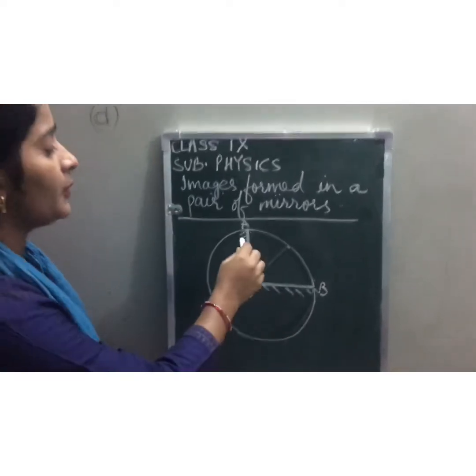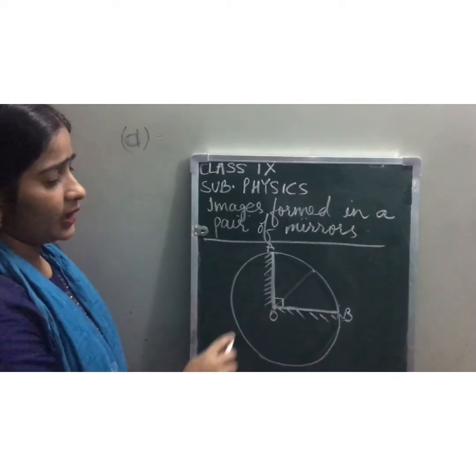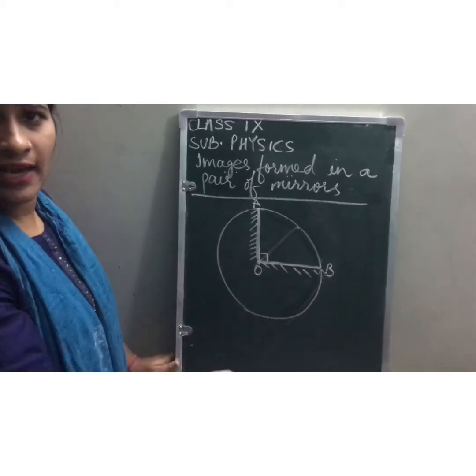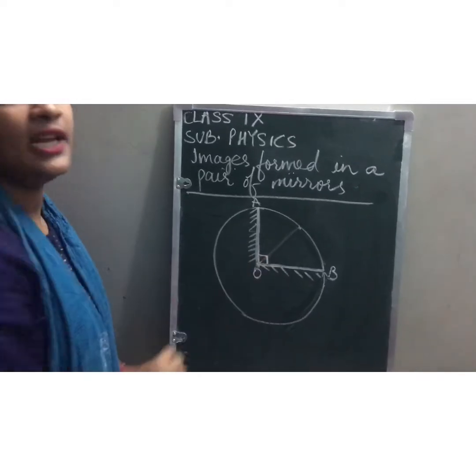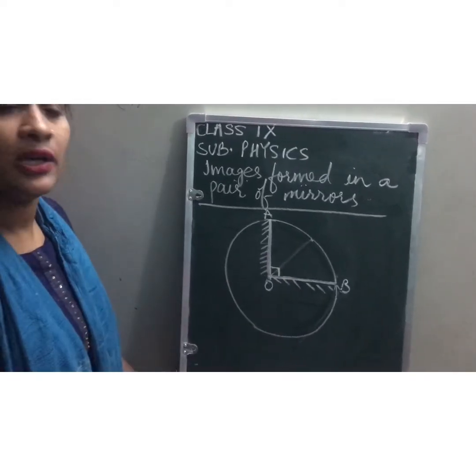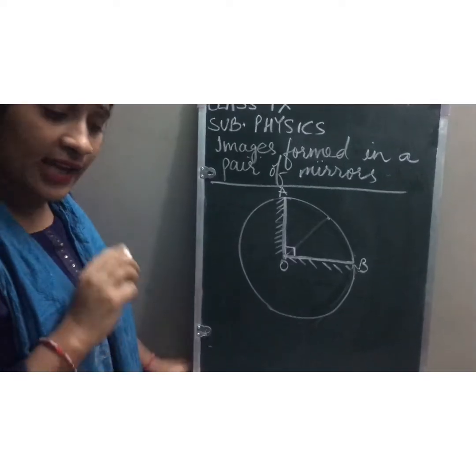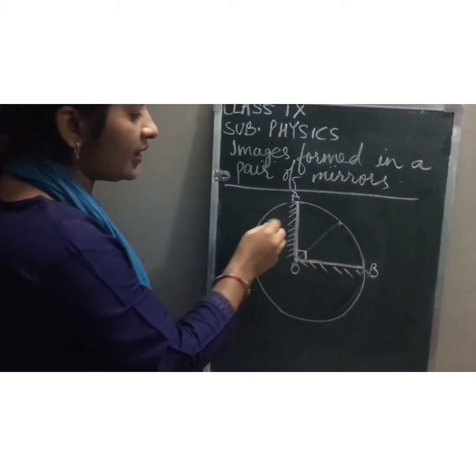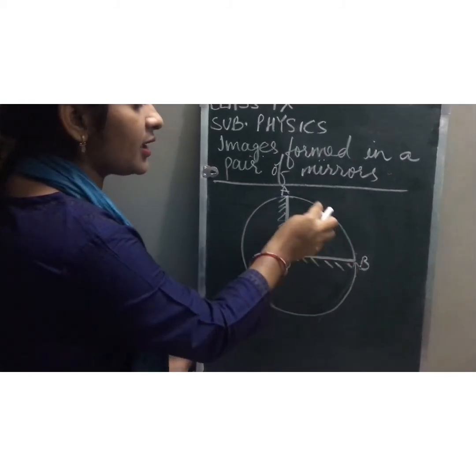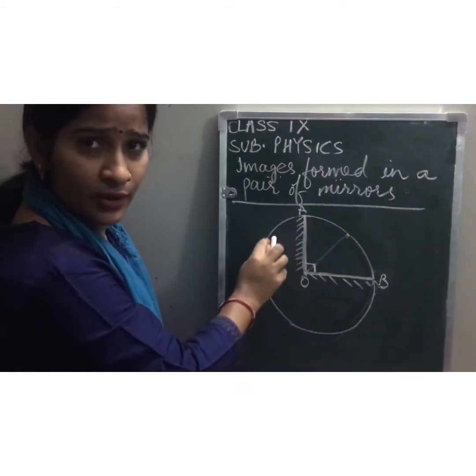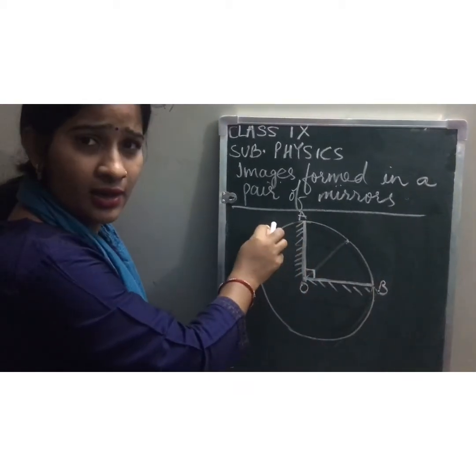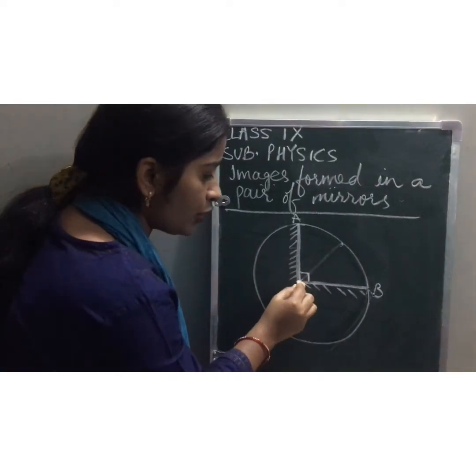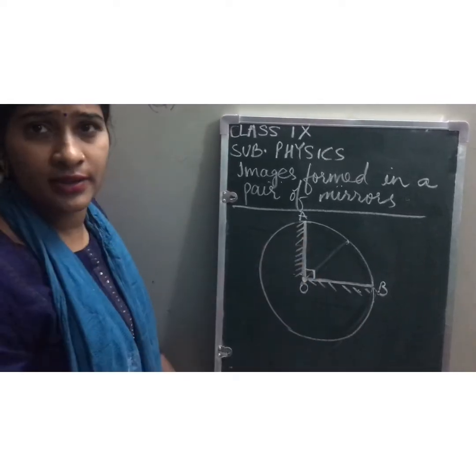When these two mirrors are inclined at any angle, let's say 90 degree to each other, perpendicular to each other, then in every case, at every angle, wherever you keep the object, the object and the images will be on the circumference of a circle whose center is at the point of intersection of the two mirrors.